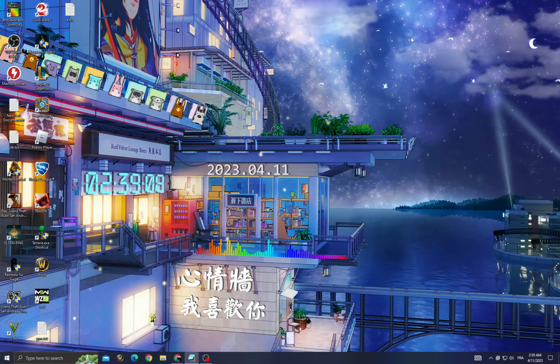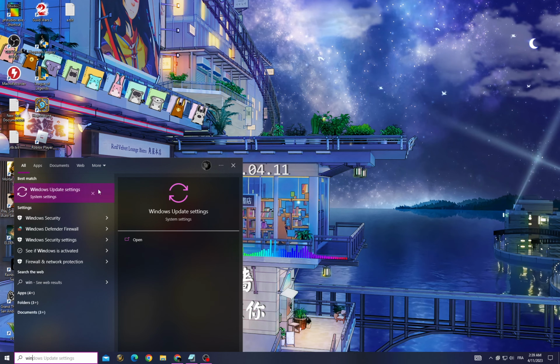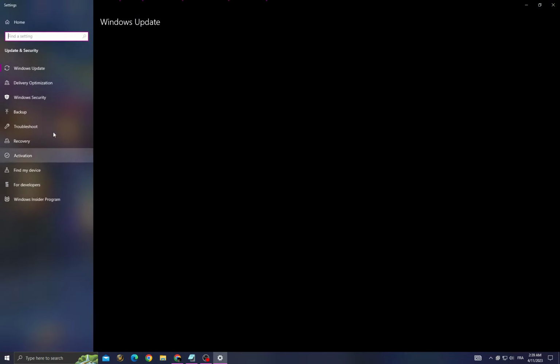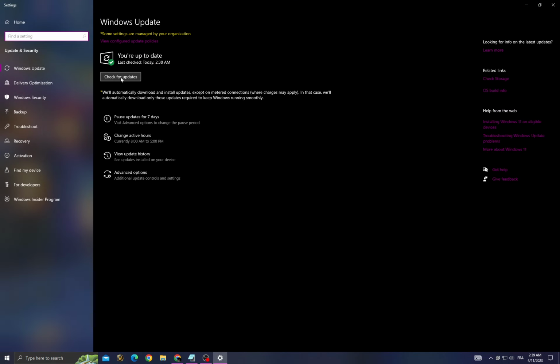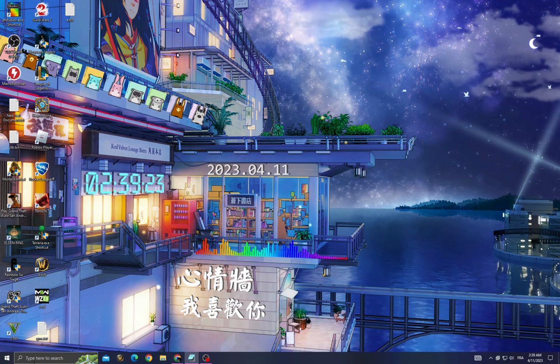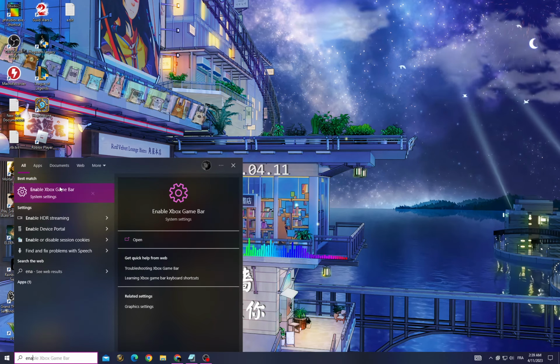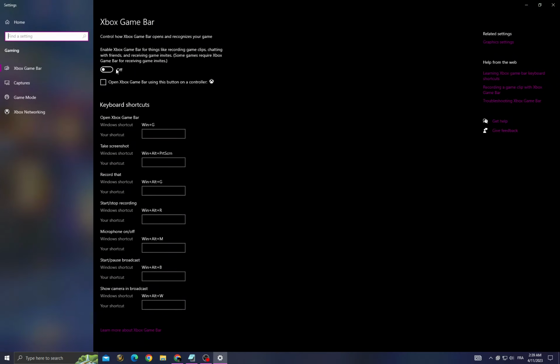If you want to fix it, click here and then go to Windows Update Settings, and after that check for updates. If you find an update here, install it, and then go to enable Xbox Game Bar, turn off this option.